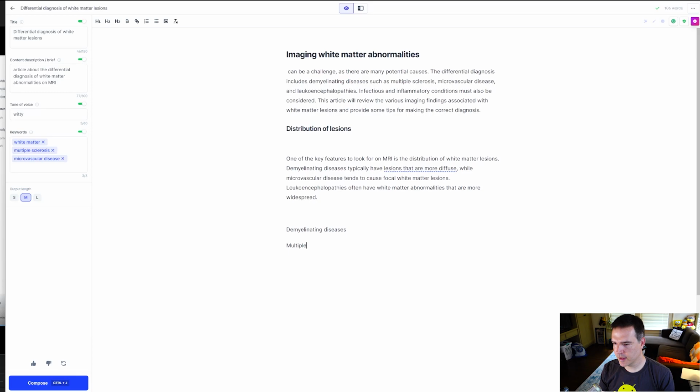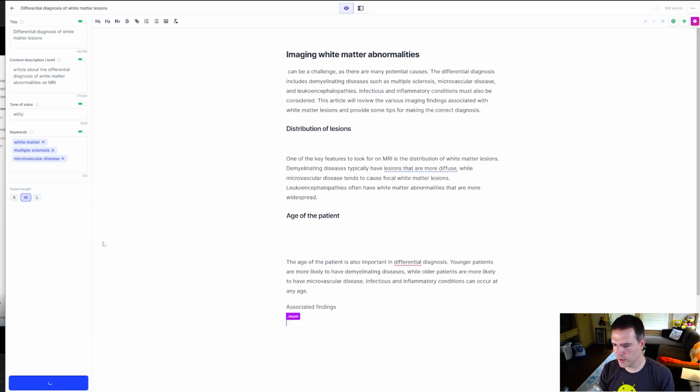All right, demyelinating diseases cause lesions that are more diffuse. Microvascular disease causes focal. This is not really true. This is somewhat true. All right, demyelinating disease, just threw some words in here. That's okay. Let's get rid of that. Let's see, age of the patient. See if Jasper can figure that out. Age of the patient is important.